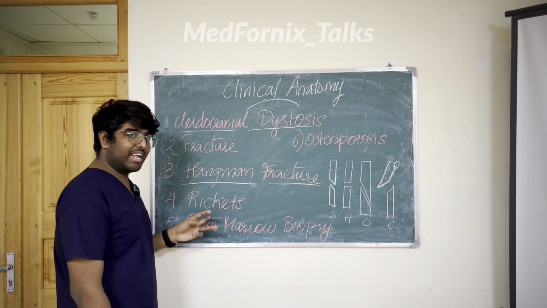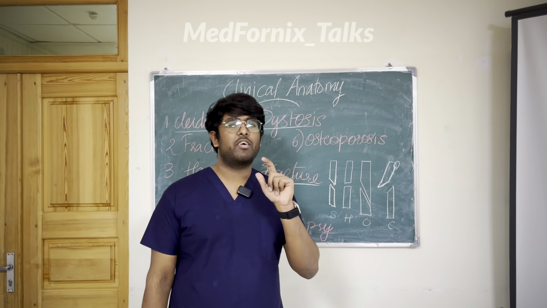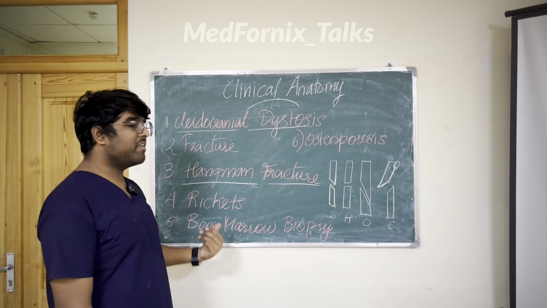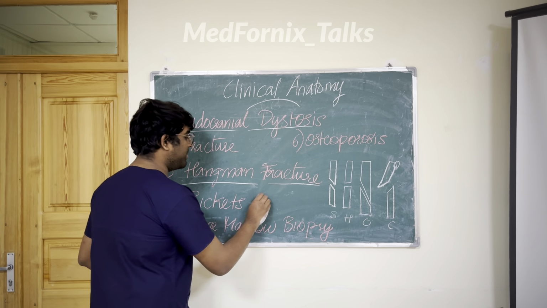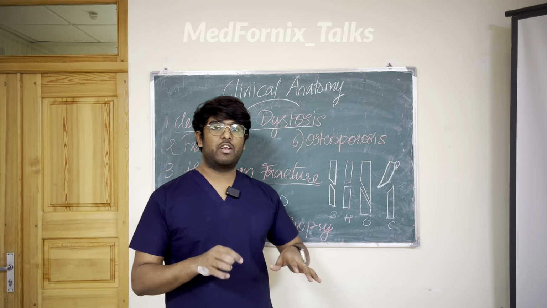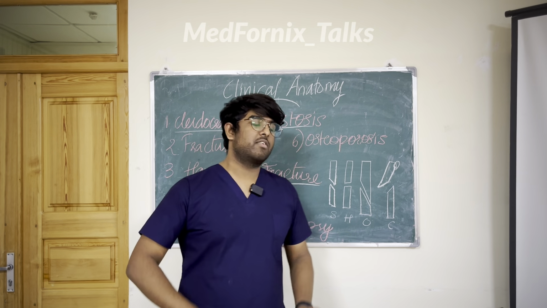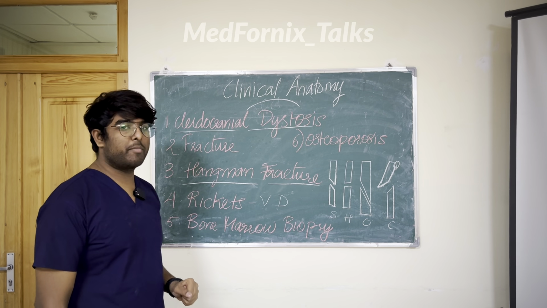Then next is rickets. You already know that rickets, beriberi, these are all kinds of deficiencies, right? Vitamin deficiency, vitamin D deficiency. Vitamin D deficiency will cause rickets, and this will cause the lower limb to form C-shaped bones, right? This is rickets.